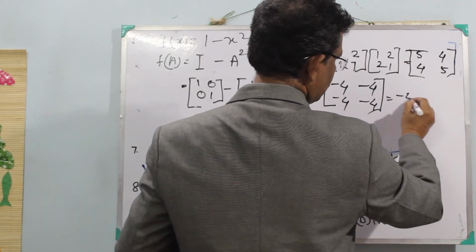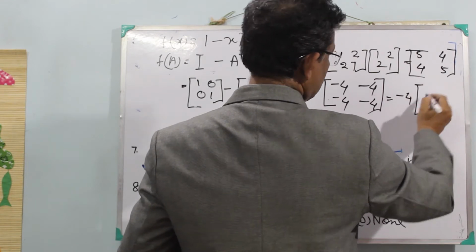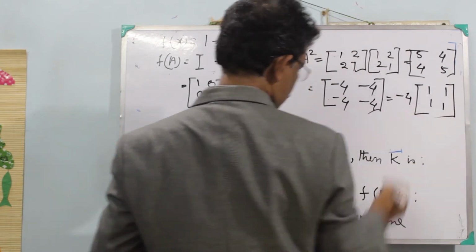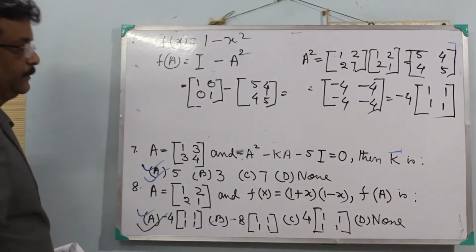Taking minus 4 common, [1 1; 1 1]. So the correct answer is A. Clear?